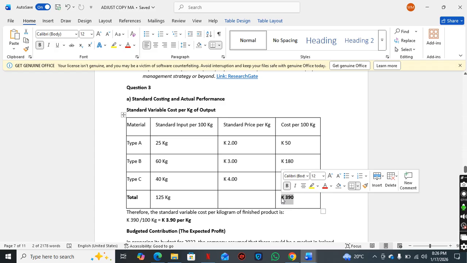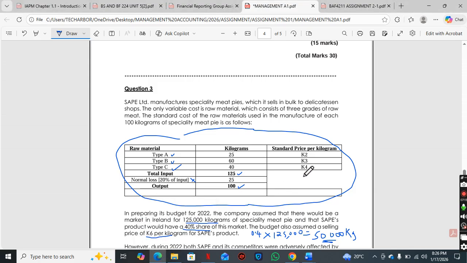Now remember, this is per 100 kilograms, okay, because in our information, the standard cost of the raw material used in the manufacture of each 100 kilograms. So this is the cost you incur for 100 kilograms. Now I want to find the cost per kilogram.